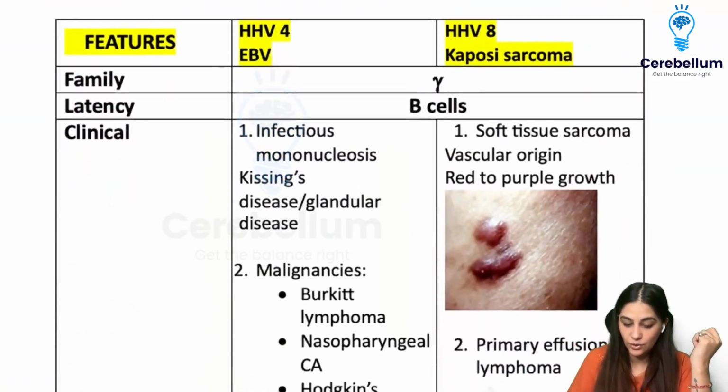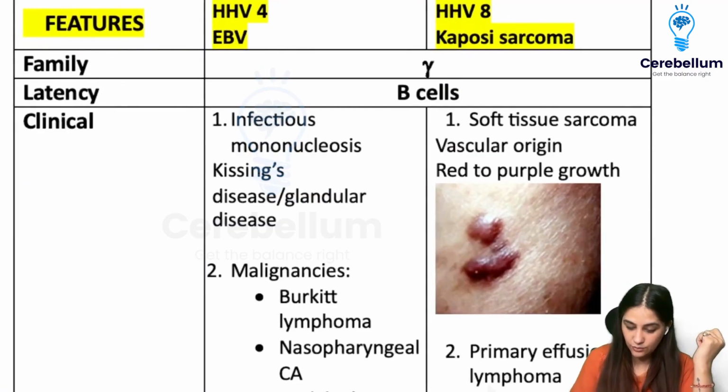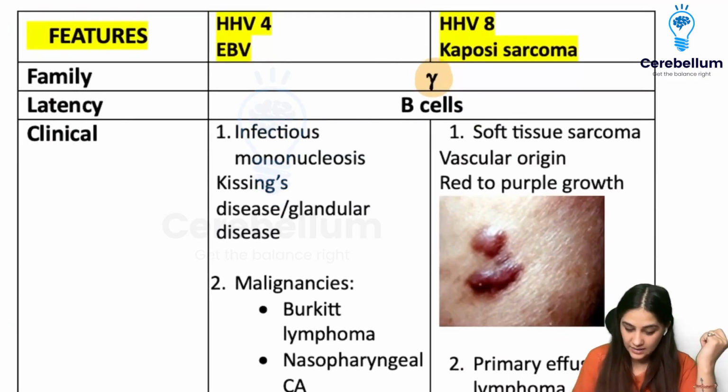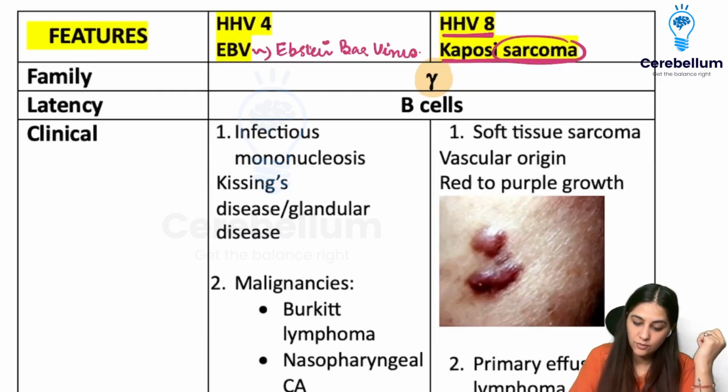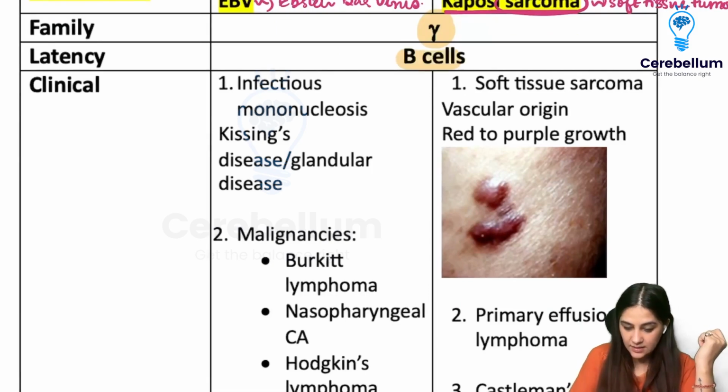Now coming to your gamma family, remember I told you 4 and 8 are together, so they are the gamma family. And 4 is the one which is called as the Epstein-Barr virus. So it is the Epstein-Barr virus, and HHV8 is called as the Kaposi sarcoma. So whenever we talk about the sarcoma, we're talking about some kind of a soft tissue tumor. They go into the latency in B cells.